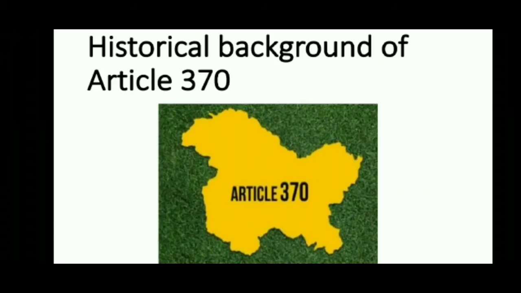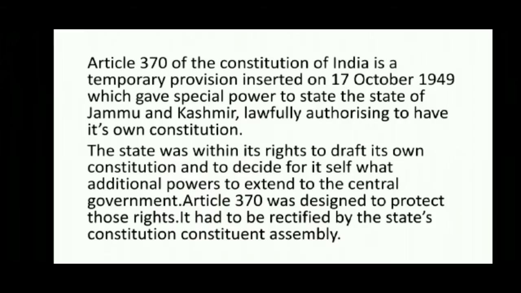When India and Pakistan got freedom from British rule, Jammu and Kashmir refused to join either country and wanted to remain an independent nation. Maharaja Hari Singh was the king of Jammu and Kashmir at that time. Azad Kashmir forces backed by Pakistan attacked Jammu and Kashmir on 20th October 1947. Maharaja Hari Singh asked India for help as they were not able to protect themselves.